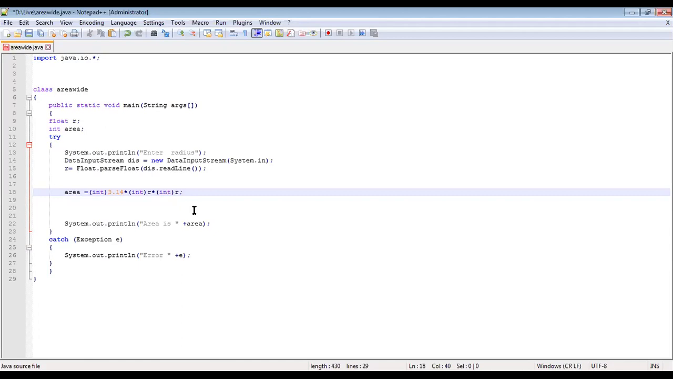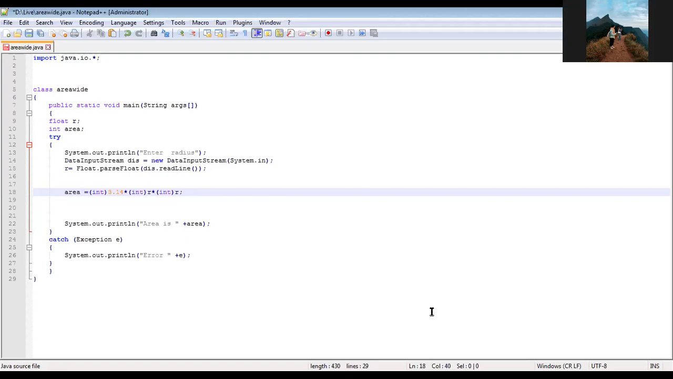Types of type casting. You have two: implicit casting and explicit casting. Implicit is wide casting, small to big. Explicit is narrow casting, big to small. Have it as two different programs.